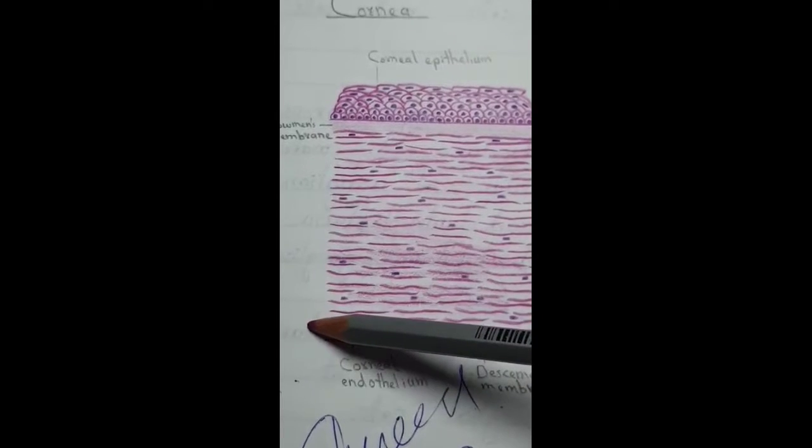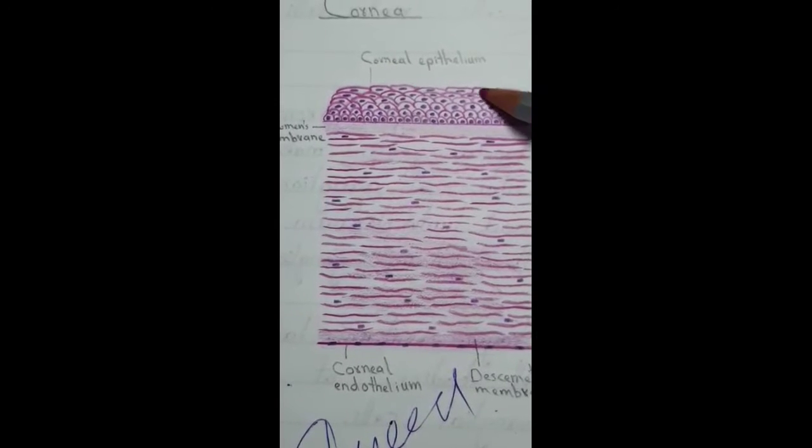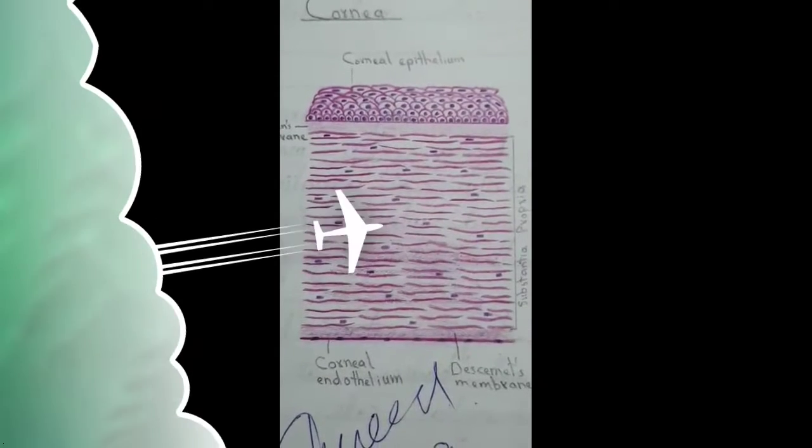You will draw this diagram in 6 or 7 boxes. In one box you will draw this epithelium and next in 6 boxes.